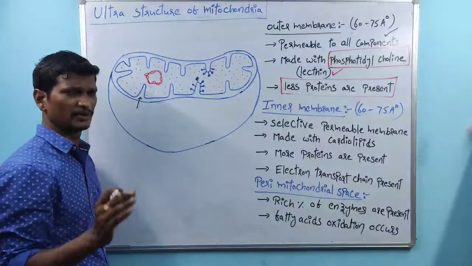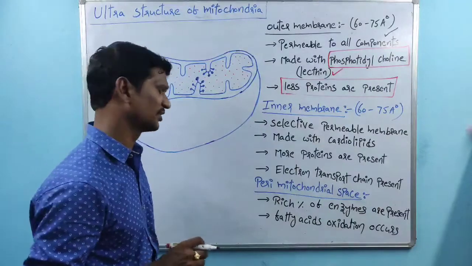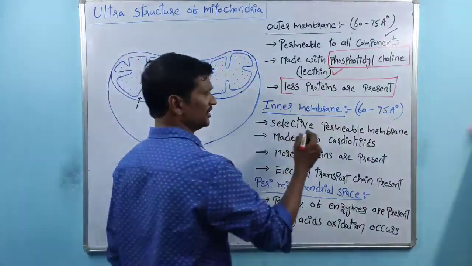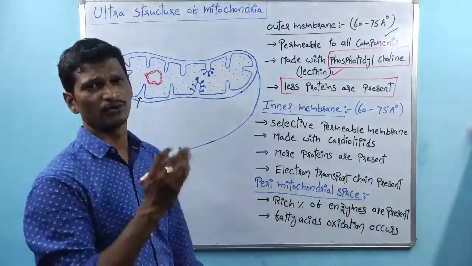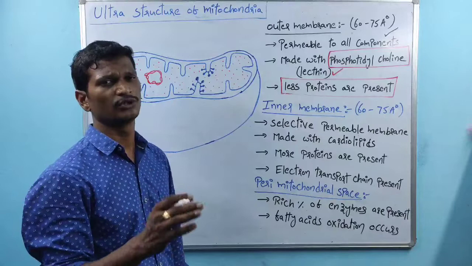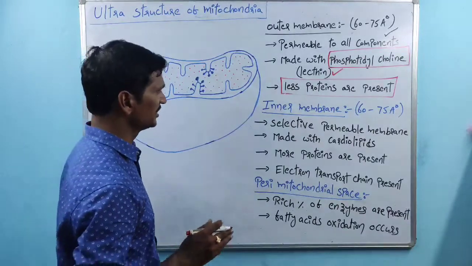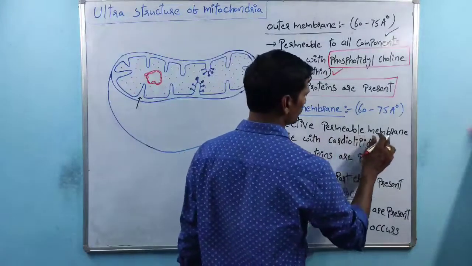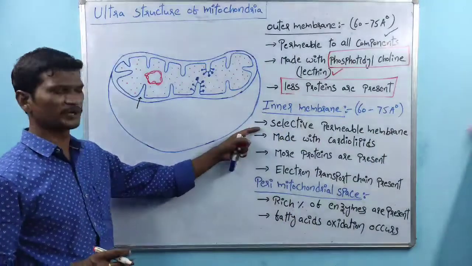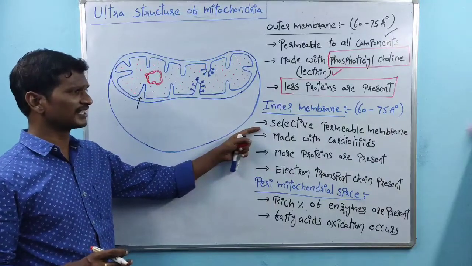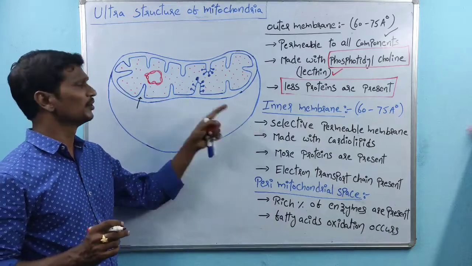Coming to the next one, the inner membrane. This is a very important structure in the entire mitochondria. Okay, I will explain why. See, the thickness is 60 to 75 angstroms. Here also the same thing: the outer membrane and the inner membrane both have 60 to 75 angstroms. Right? Here it is a selectively permeable membrane, meaning selective molecules are transported.